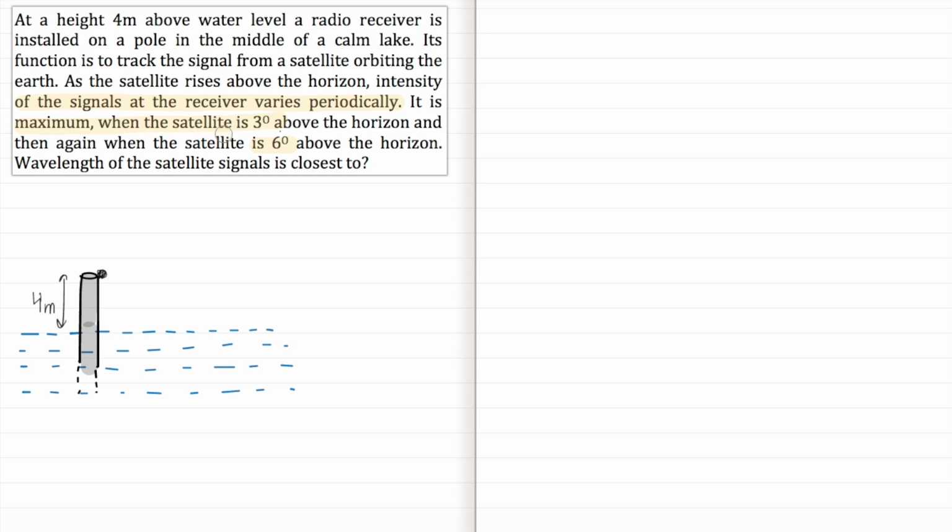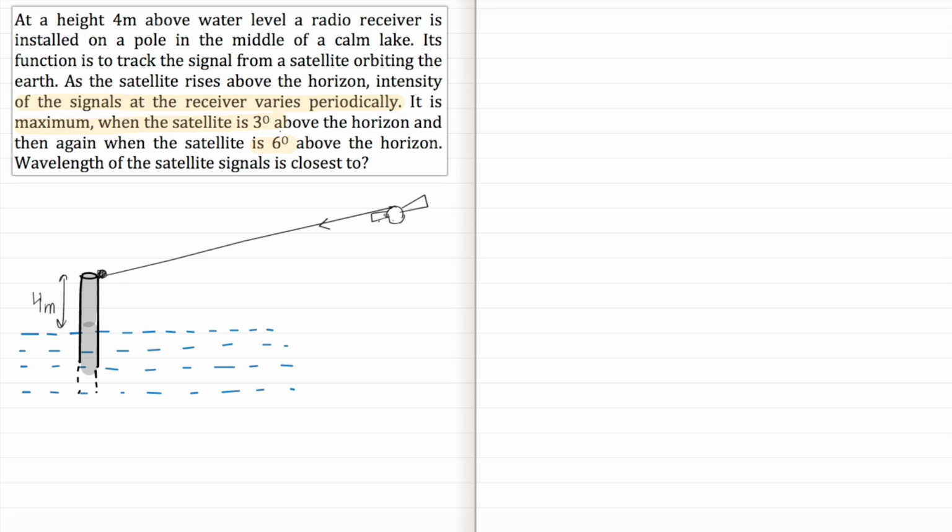So first of all we have to identify those two waves that are interfering and forming the maxima, and then we have to find the path difference and so on. Now the satellite is very far away from this pole, and what are the two waves that must be coming? One of the waves must be coming directly from the satellite to this receiver. So something like this. And since this pole is on a calm lake, one of the waves must be coming to the water, then reflecting and then going to the receiver.